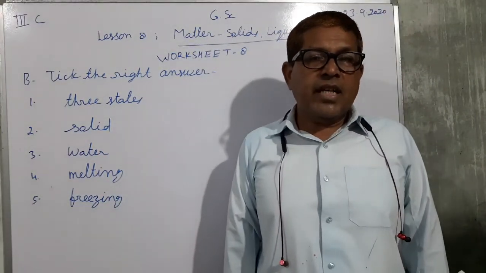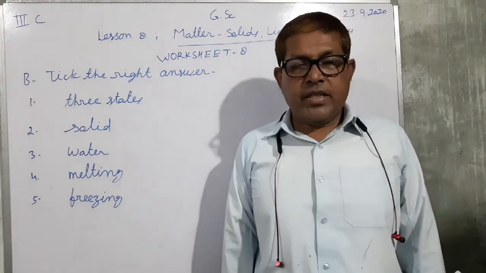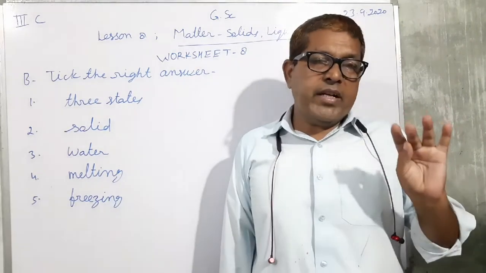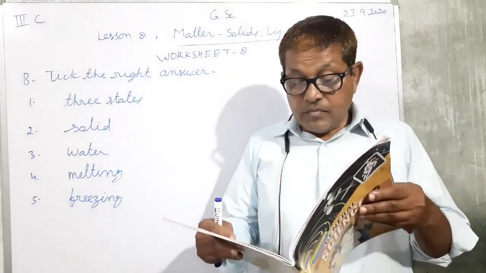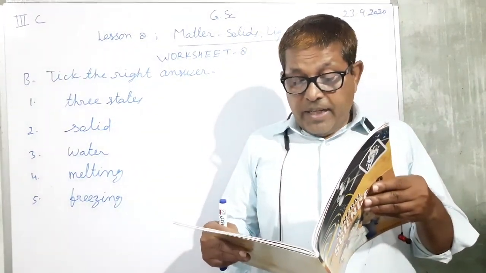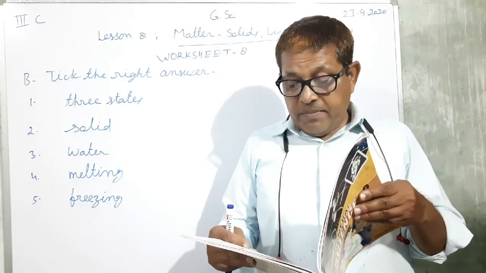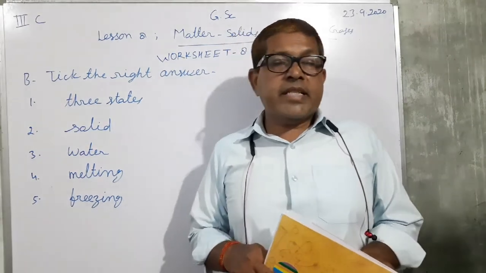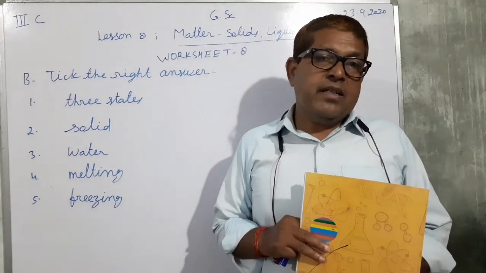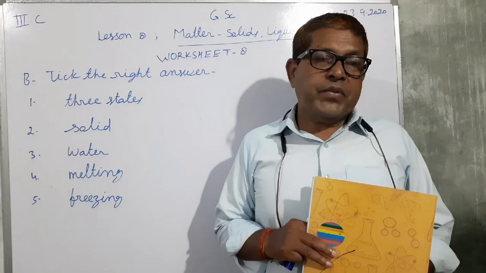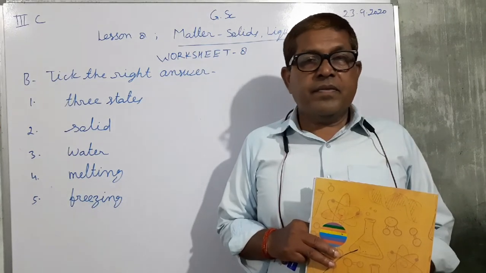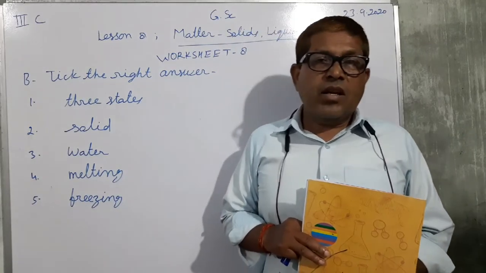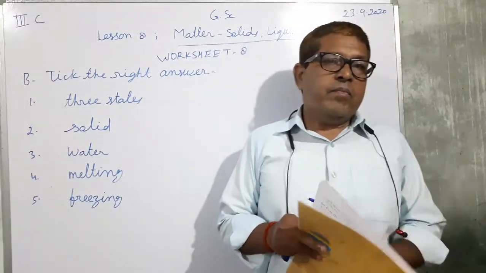Solid, liquid and gas. A definite shape and size is found in the solid state of matter.